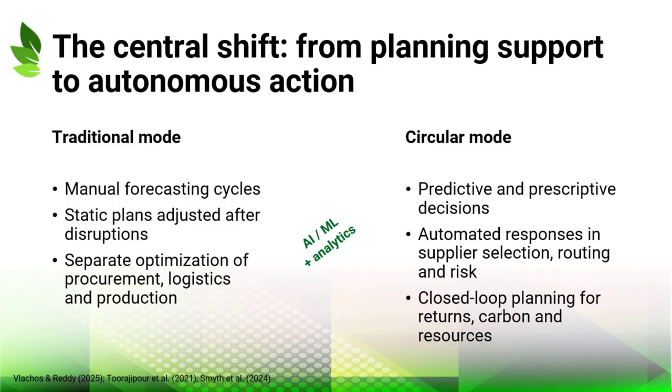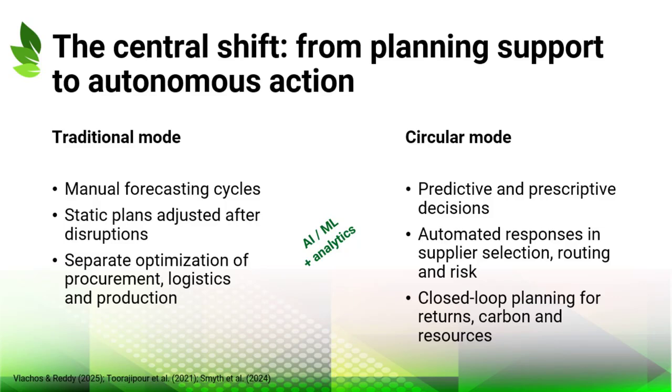In the traditional approach, supply chains often depend on manual forecasting cycles and plans that are adjusted only after disruptions occur. Procurement, logistics, production, and inventory may be optimized separately, which limits the ability to manage circular complexity. By contrast, AI and machine learning enable predictive and prescriptive decisions.